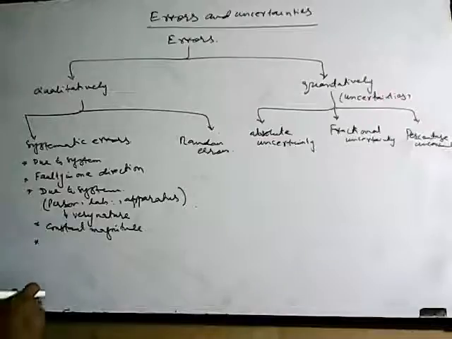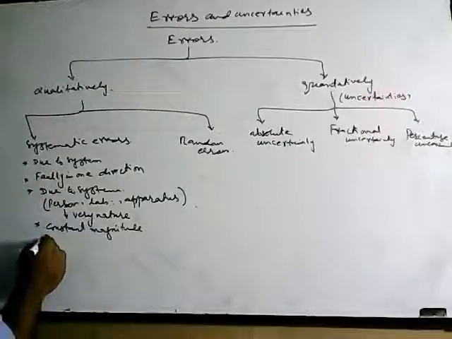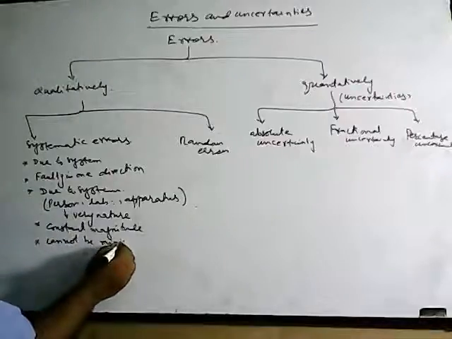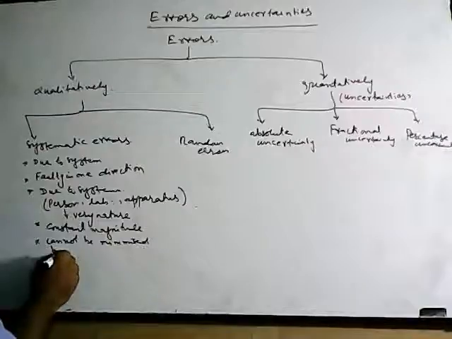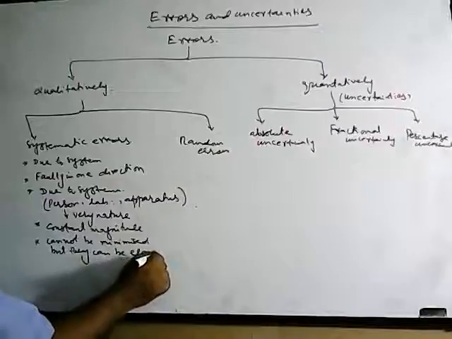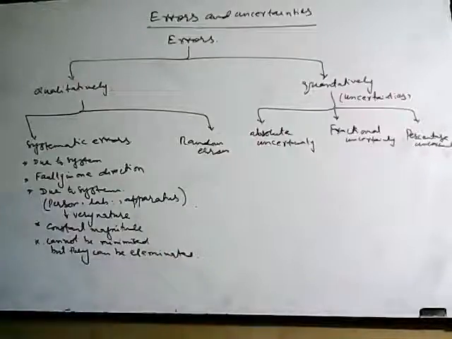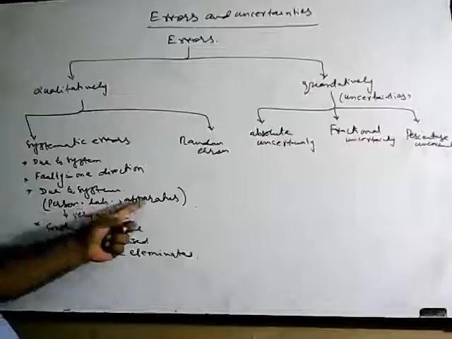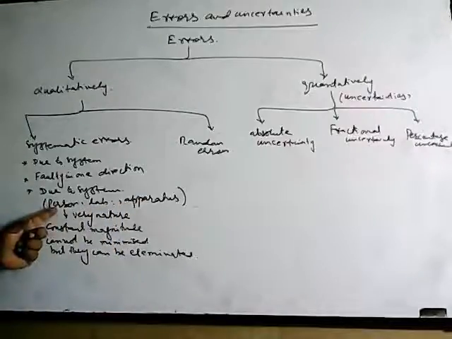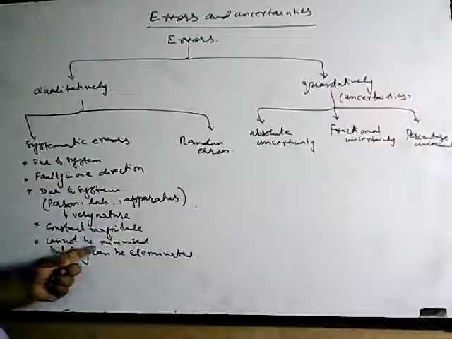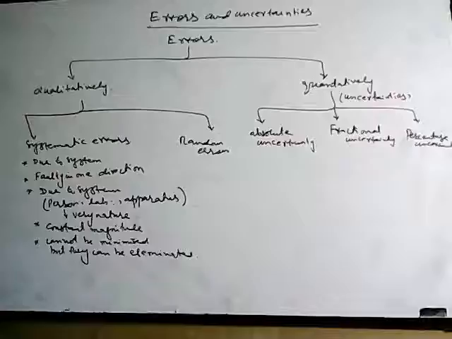The most important thing is that systematic errors cannot be minimized, but they can be eliminated. So these are the characteristics of systematic errors. They are due to the system, or person, lab, apparatus. These errors are due to the very nature of the person. They are of constant magnitude. They cannot be minimized, but they can be eliminated.